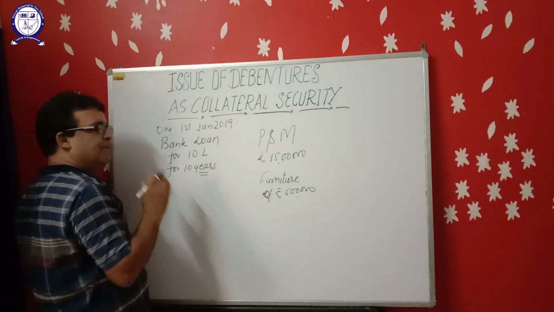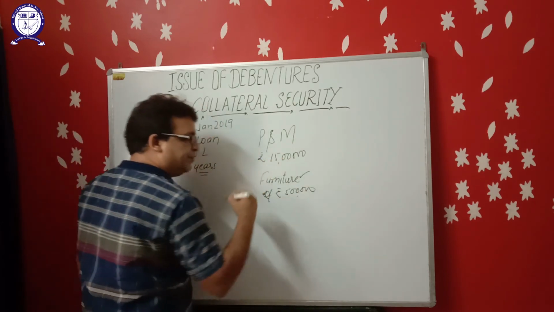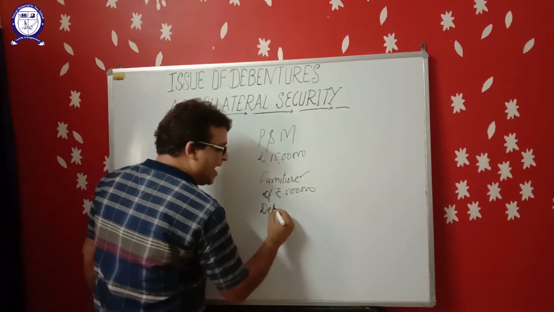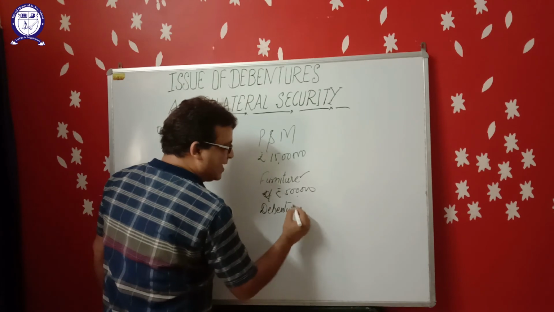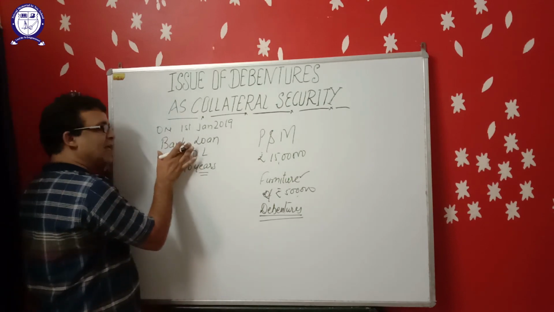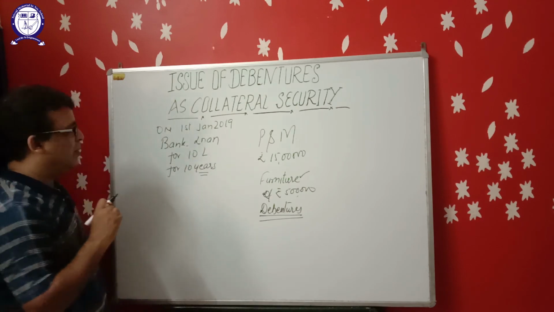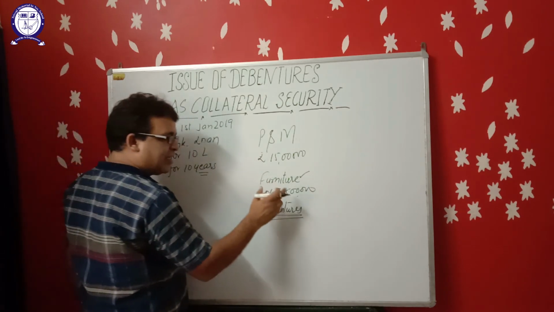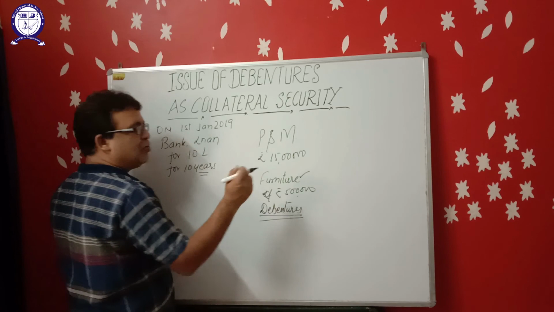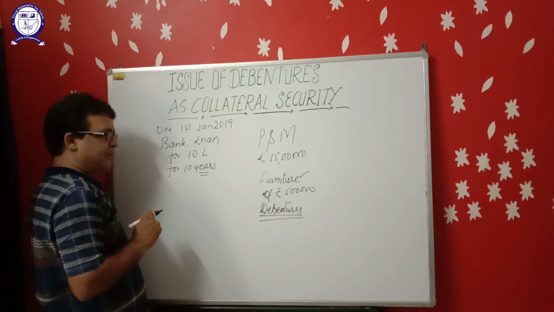If the company has issued its debentures instead of furniture to the bank against the bank loan, then it is known as issue of debentures as collateral security. The bank will charge interest on the principal amount only, of rupees 10 lakh. The bank is not authorized to get interest on the amount of debentures because they are not actually issued. They are only mortgaged against the bank loan.